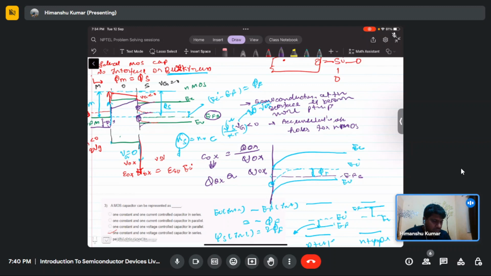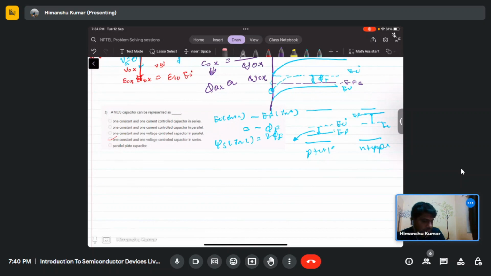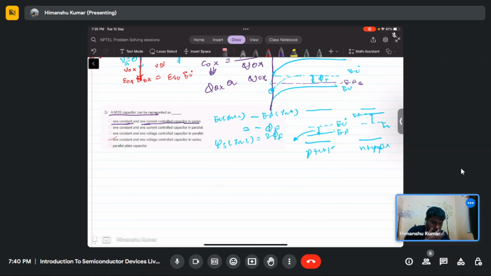Okay, let's move to the next problem. A MOS capacitor can be represented as one constant and one current controlled capacitor in series.